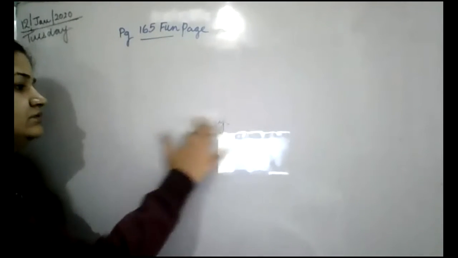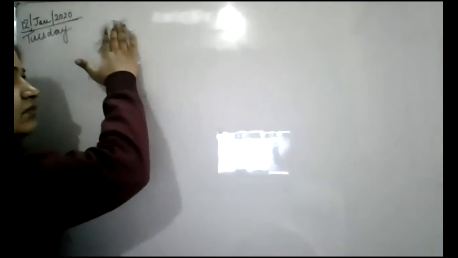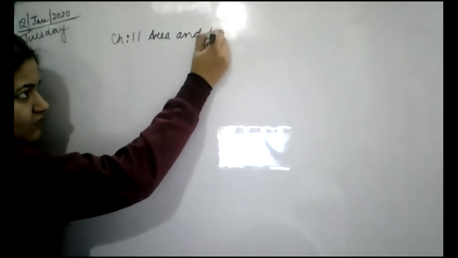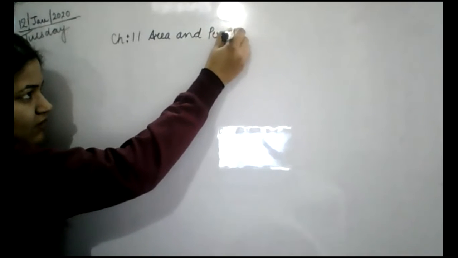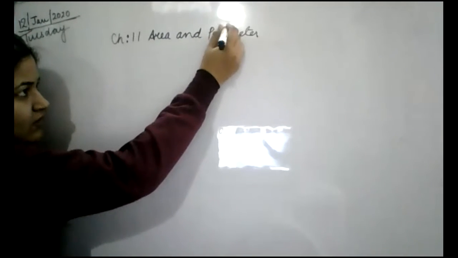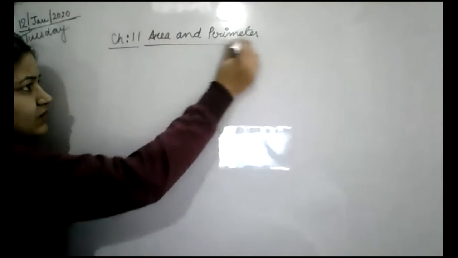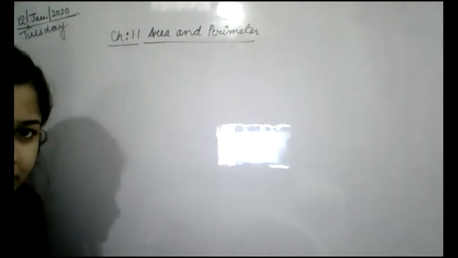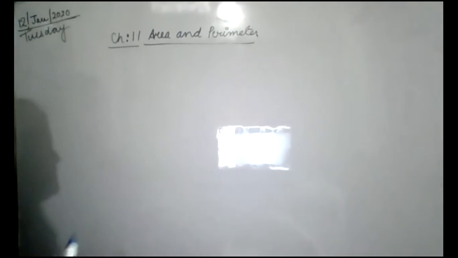Okay. A new chapter we are going to start. The chapter number is 11, area and perimeter. Understood? Okay, wait. You know about shapes?